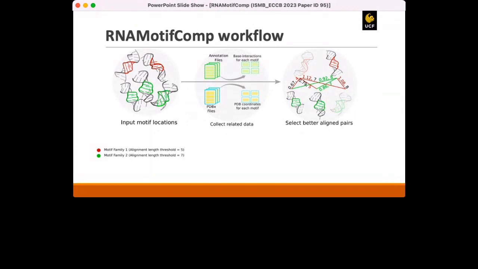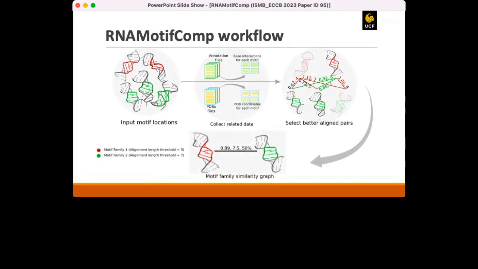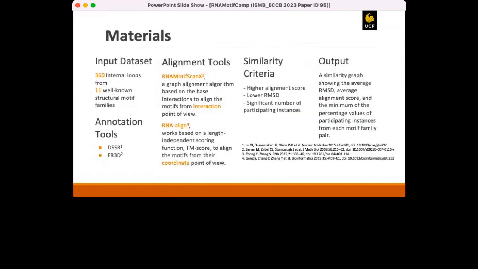Similarly, we repeat the same procedure with a coordinate-based alignment tool to find the coordinate-based similarities across motif families. And that's how we generate each edge between 2 motif families to generate a similarity graph. So this is the summary of all our inputs.